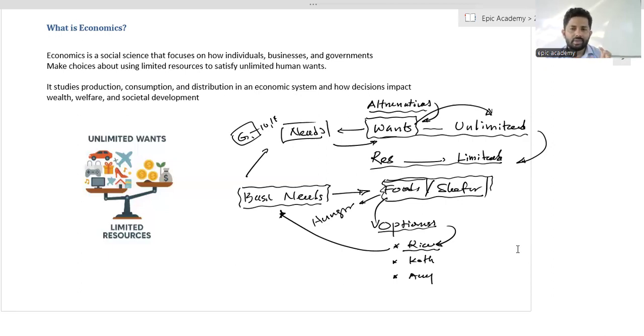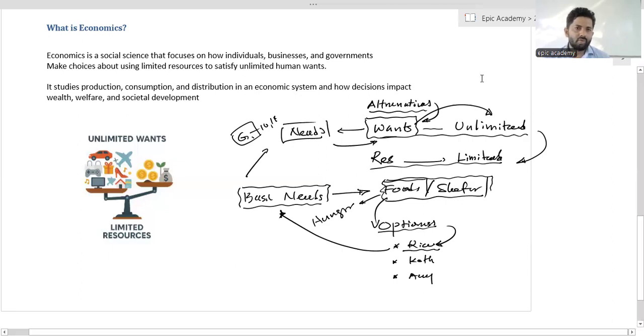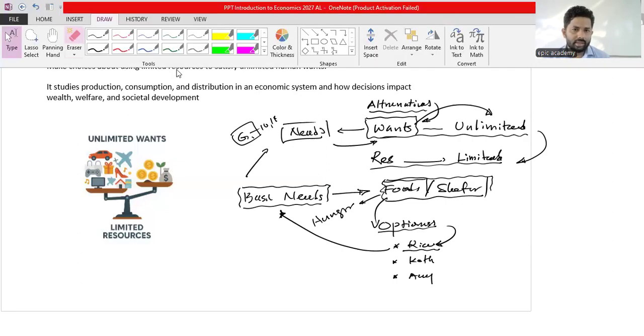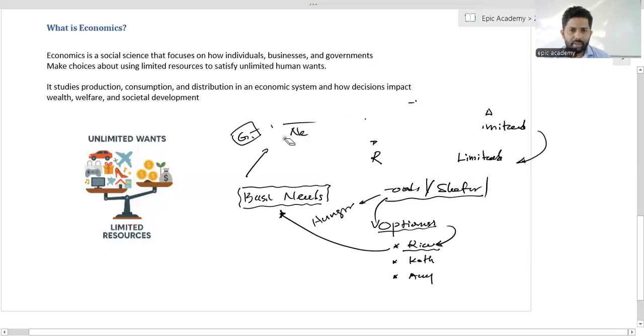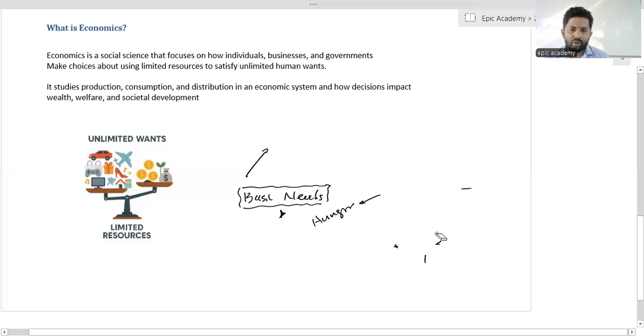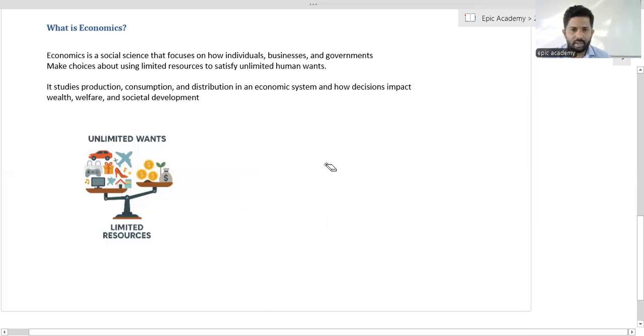That is what we are going to study in economics. So now you can identify the meaning of economics. Economics always deals with scarcity. We study how we can satisfy unlimited human wants by using limited resources.